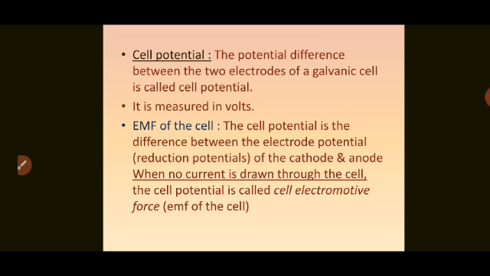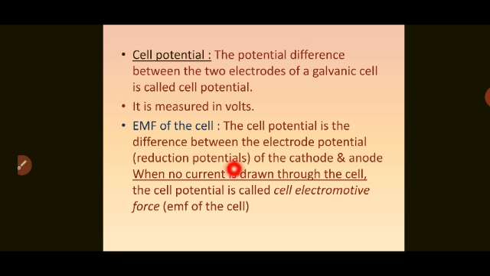The cell potential is the difference between the electrode potential, that is reduction potential, of the cathode and anode when no current is drawn through the cell. Remember this, when no current is drawn through the cell. The cell potential is called cell electromotive force, that is EMF of the cell.